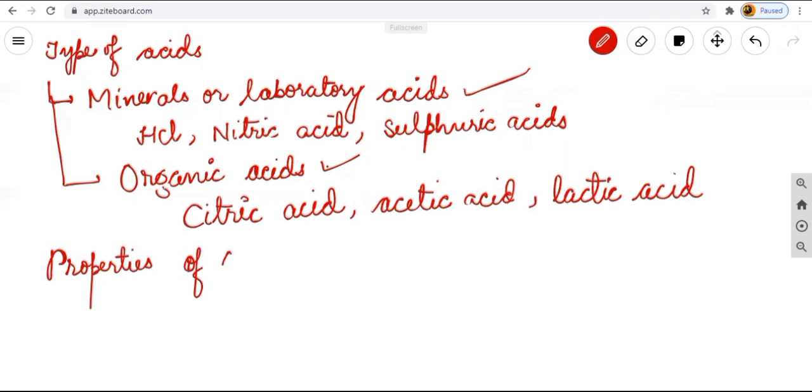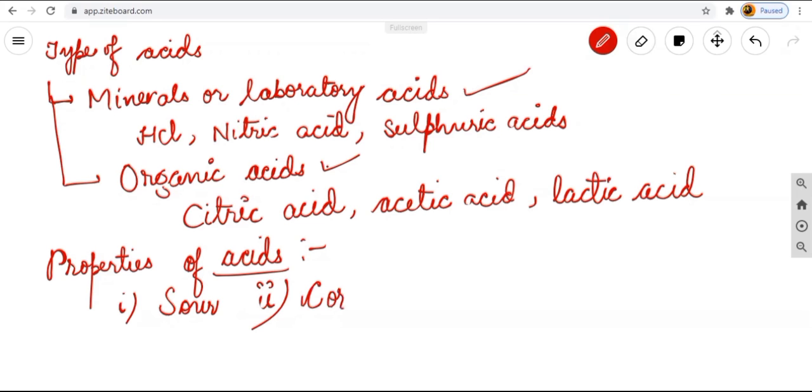Properties of acids. So what are the properties of acids? First property we have studied, that acids always taste sour in nature. Okay, acids always taste sour in nature. What is the next one? Next one is that acids are very corrosive.